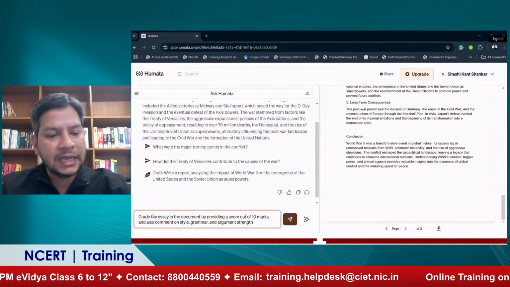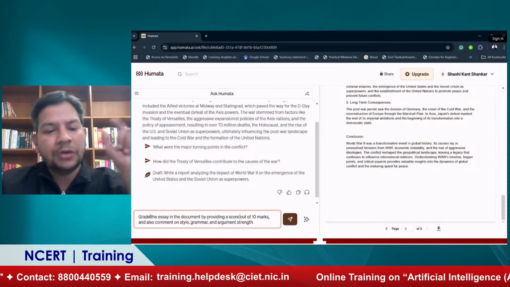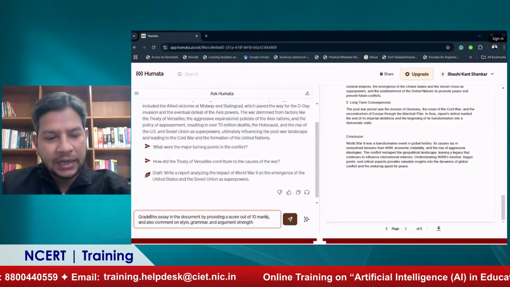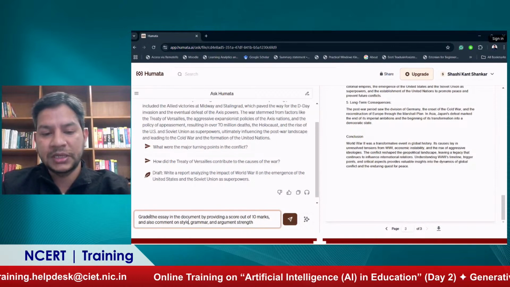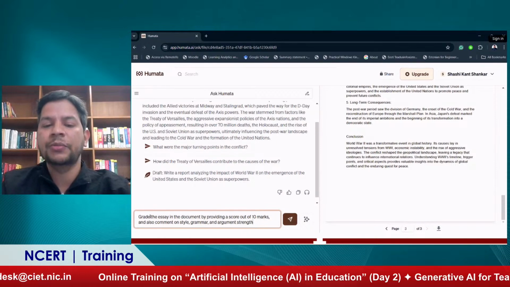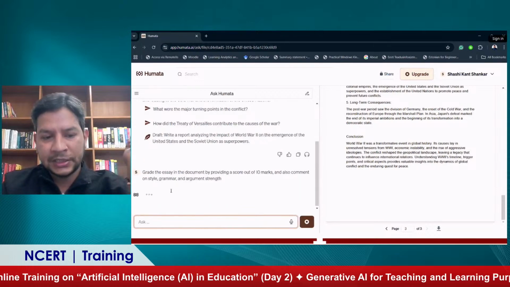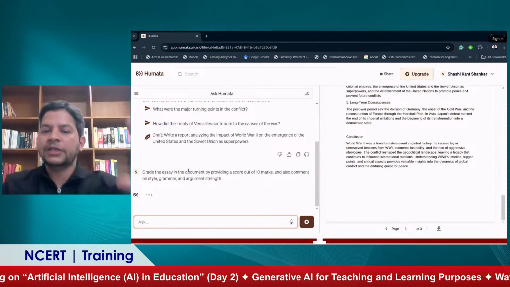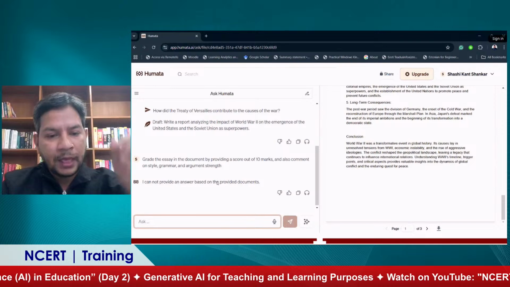See what I am asking: grade the essay in the document by providing a score out of 10 marks. So this is the rubric. And also comment on the writing style, grammar, and argument strength. The moment you hit enter, it will evaluate the whole essay and it will give the score also.